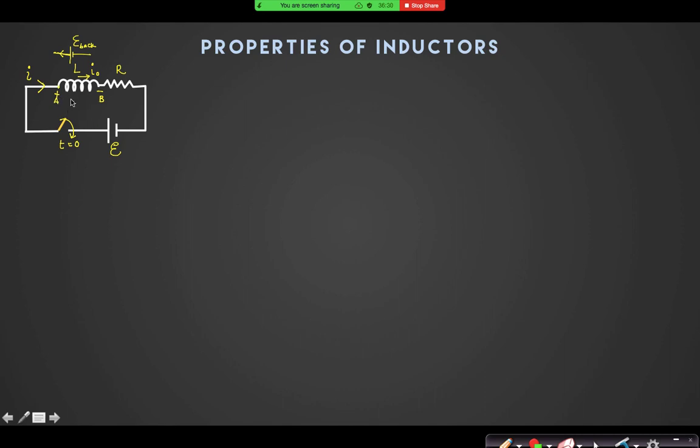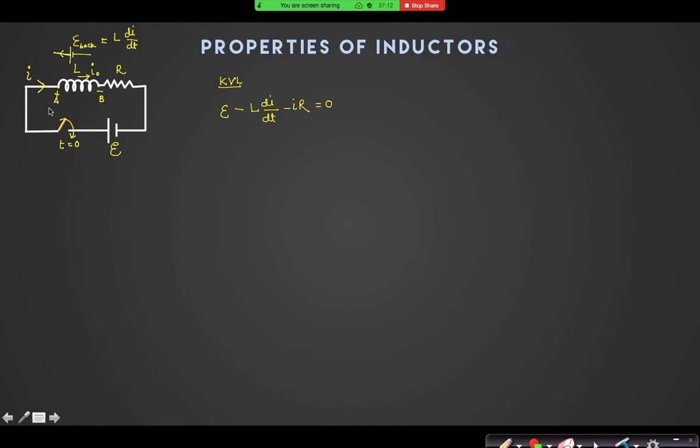And what is the value of this back EMF? Do you remember the value of this back EMF? L di by dt. So now can I completely write a KVL equation in it? KVL equation in this loop, if you write, what will you get? E minus L di by dt minus IR equal to 0. Can I write it?